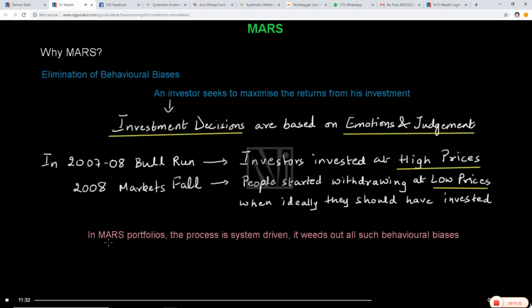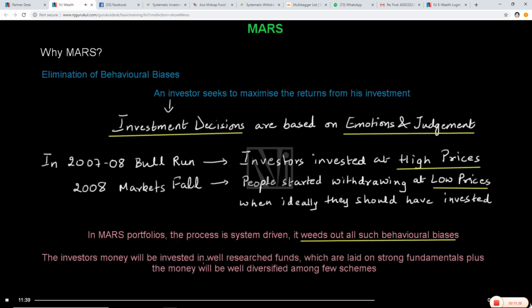In Mars portfolios, since the process is system-driven, it weeds out all such behavioral biases. So, the investor's money will be invested in well-researched funds which are laid on strong fundamentals, plus the money will be well diversified among few schemes.